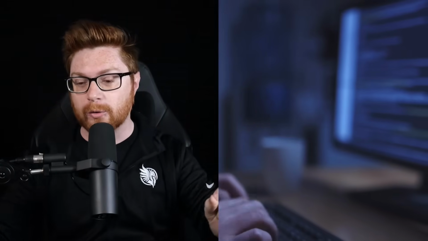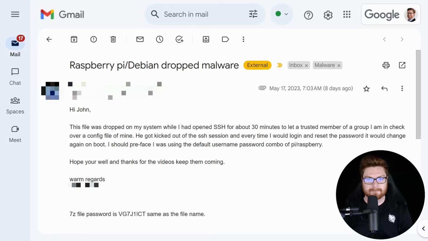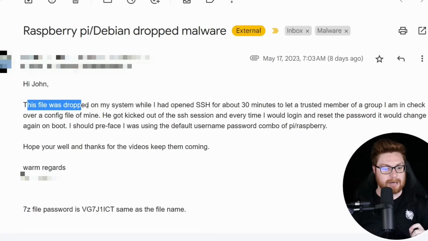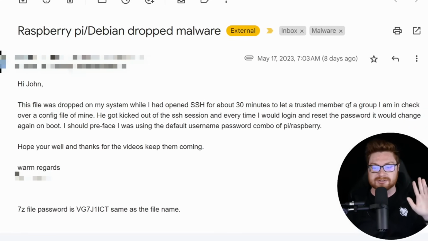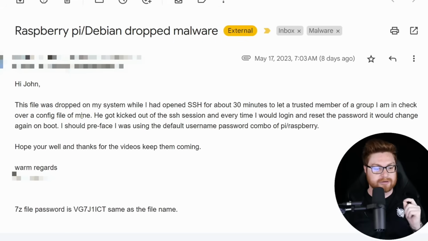Internet Relay Chat, or IRC, is one of the oldest, by decades, text-based chat systems designed for communication, but it is still used today. So I received this email, and they say, "Hey John, this file was dropped on my system while I had SSH open for about 30 minutes, just to let a trusted member of a group I'm in check over a configuration file.